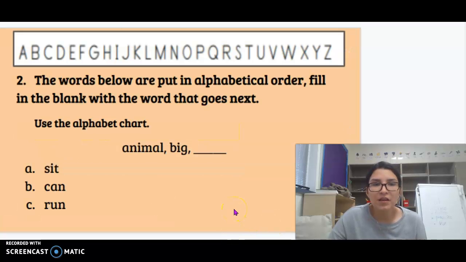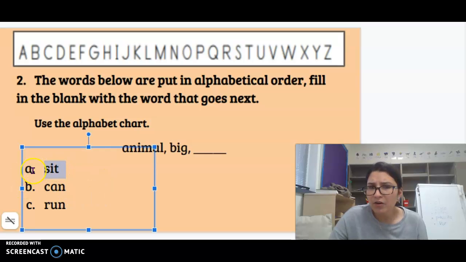Question 2. The words below are put in alphabetical order. Fill in the blank with the word that goes next. Use the alphabet chart. Here are the words. Animal, big, blank. Choice A is sit. And remember, we are not looking at the letters. We are focusing on the words, okay? So don't get confused with that. We're looking at the words. So A is sit, B is can, and C is run.